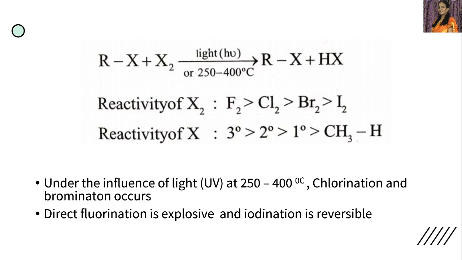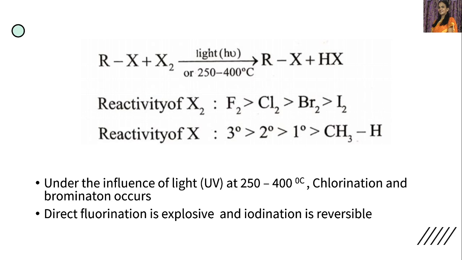Now in this reaction the reactivity order of X2 is fluorine greater than chlorine, which is greater than bromine, which is greater than iodine. So if we take fluorine, the reaction is faster. So the reactivity is more for fluorine, chlorine, bromine, and iodine.